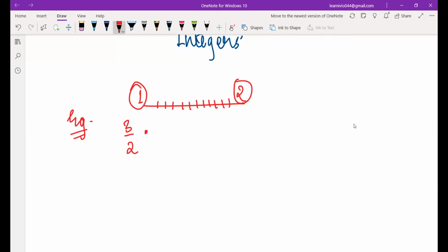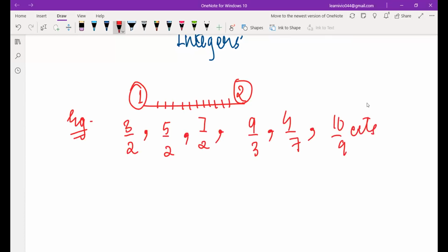I can have 5 by 2. I can have 7 by 2. I can have 9 by 3. I can have 4 by 7. I can have 10 by 9, etc. So all such numbers which are represented as fractional numbers are known as rational numbers. Okay.